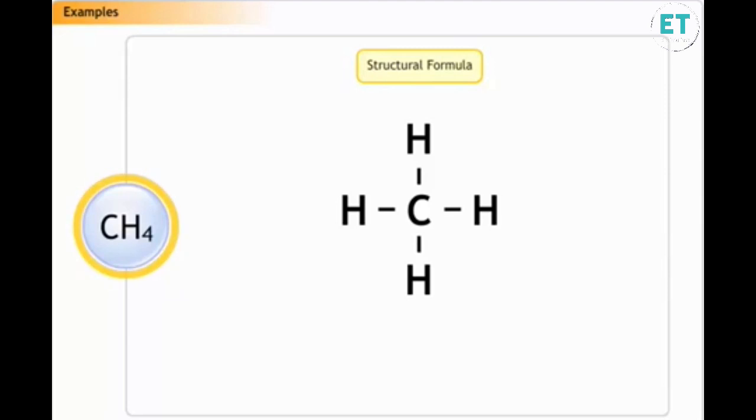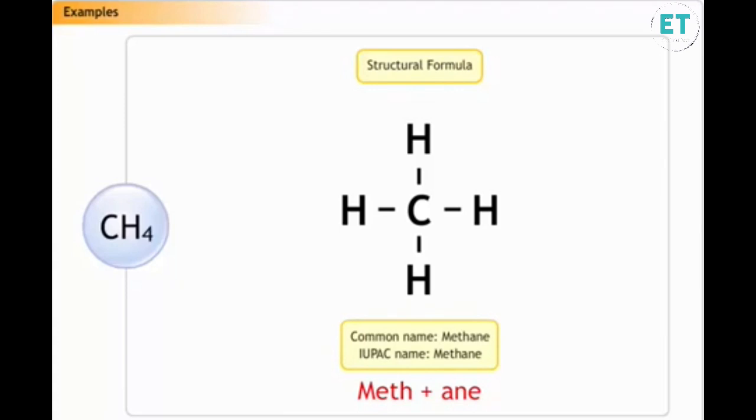The compound CH4 contains 1 carbon atom, so the root word is meth. It is a saturated hydrocarbon, that is, the carbon atom is bound to 4 hydrogen atoms by a single bond. There are no double or triple bonds. Hence, this compound is an alkane. The IUPAC name is a combination of meth and ane, which becomes methane.